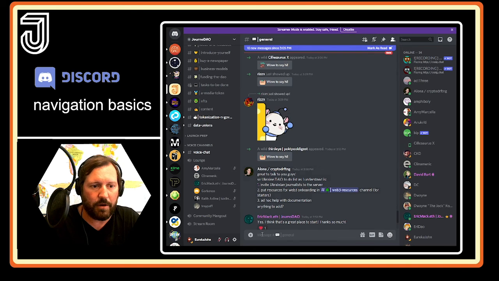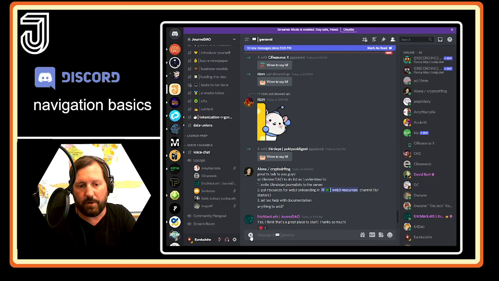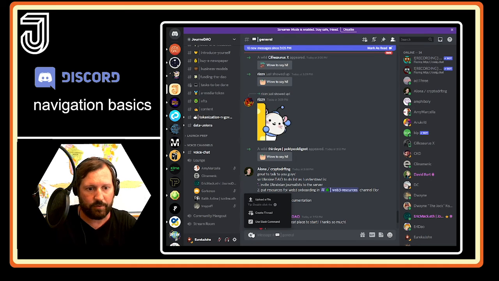Okay, so another thing that I would like to cover are threads. So down at the bottom, you can see this little plus sign. Whenever you're typing a message, you're able to put in small picture attachments, or you can put in small sound bites or small videos, as long as they're small enough for the Discord server. But as you can see here, right here, I can upload the file. Or you can create a thread.